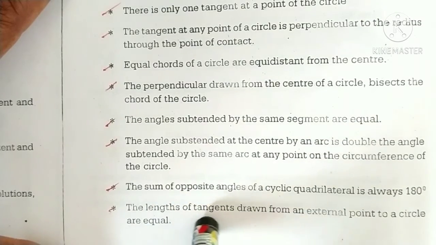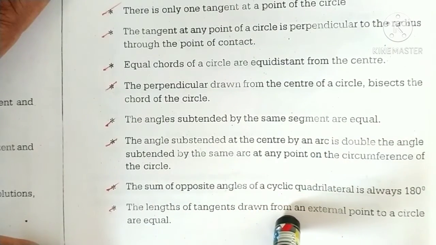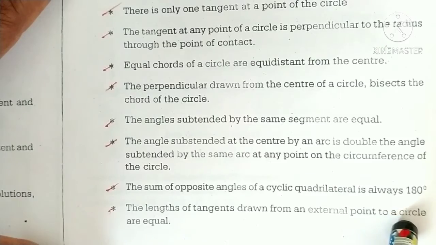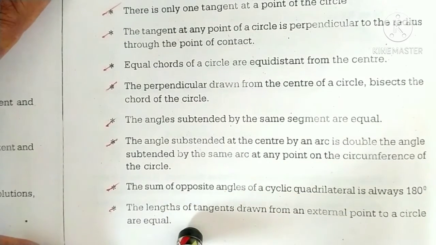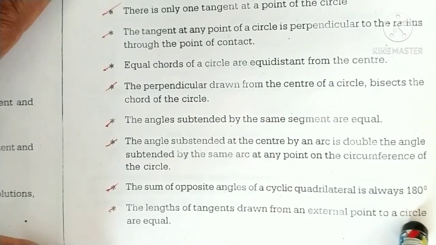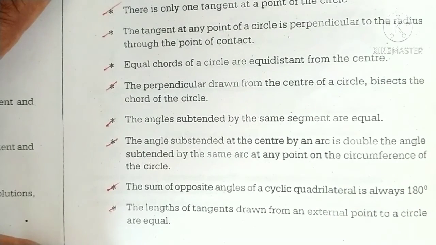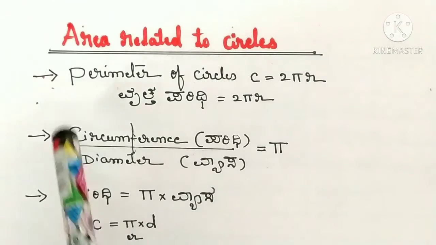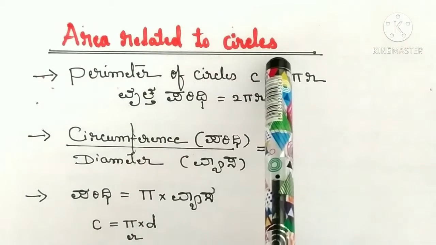The lengths of tangents drawn from an external point to a circle are equal. Area related to circles.